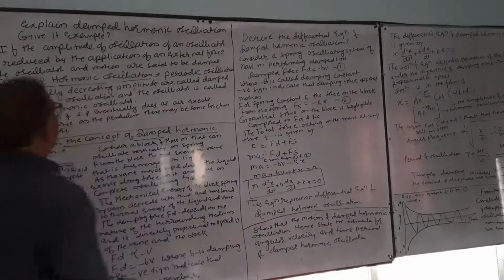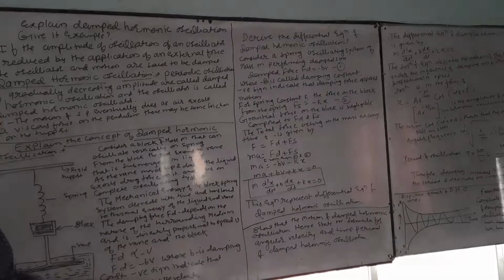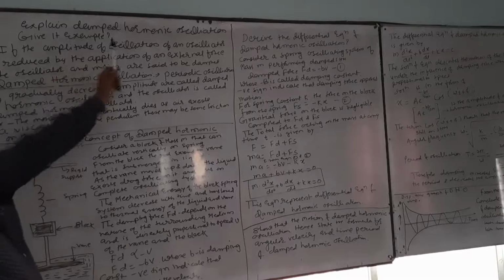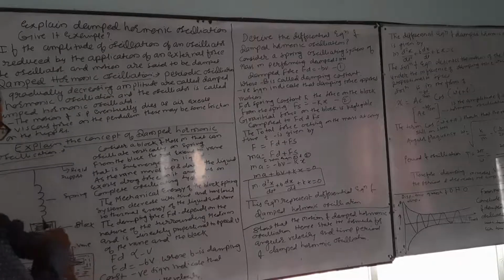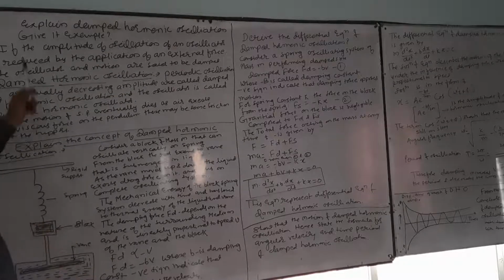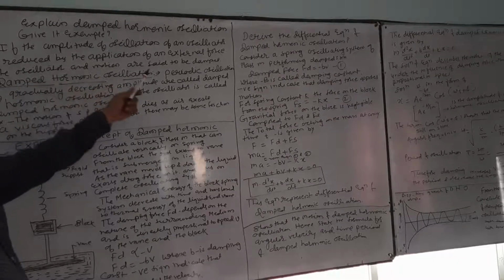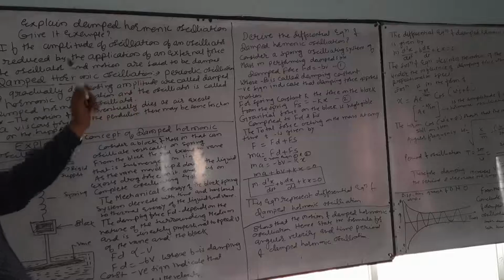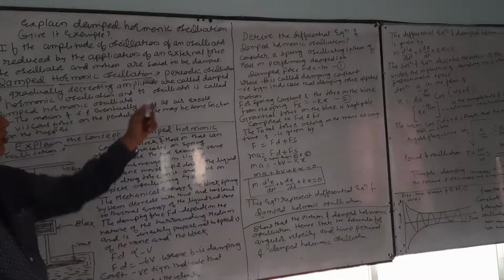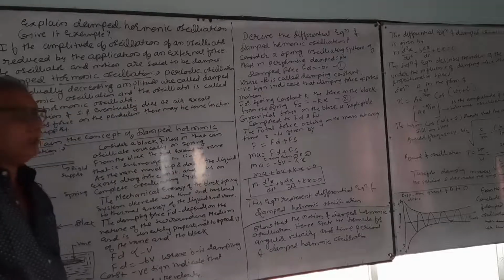Explain the harmonic oscillator and give its example. If the amplitude of oscillation of an oscillator is reduced by an external force, the oscillator and motion are said to be damped.